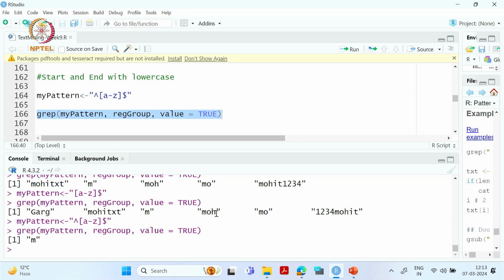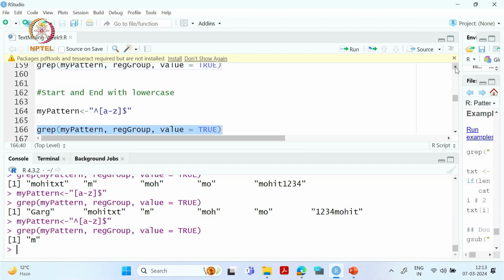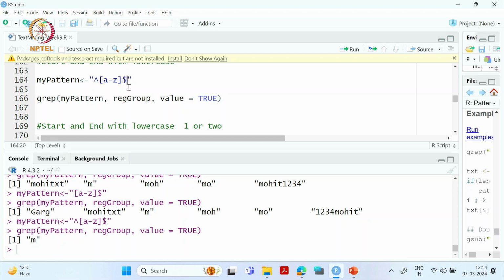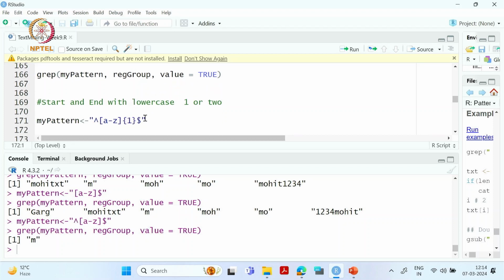Okay. So until now, if we are doing like this, our focus was just on the end of that letter. Okay. So our focus is this only. If you see, for this end and for the starting, our focus is this. Okay. So what exactly is it representing? It is representing retrieve the word which is in lowercase and has only one alphabet. Okay. If we have to extract these objects, what do we have to do? We have to